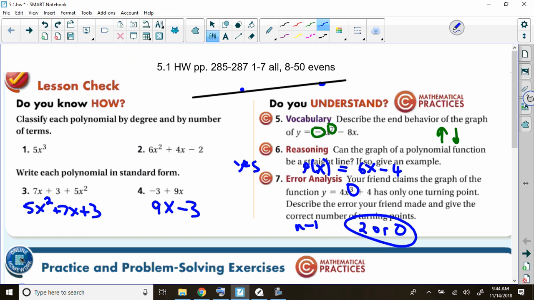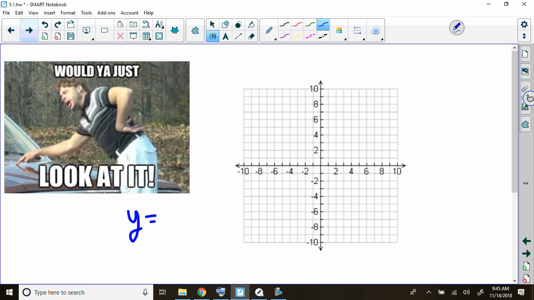Our equation or function was y equals, what was it? Negative, or 4x cubed plus 4, right? 4x cubed plus 4. I know what a cubic function looks like and I understand how translations work. That thing's translated up 4 units. So basically, this function, when I graph it, it's going to be centered around that point.